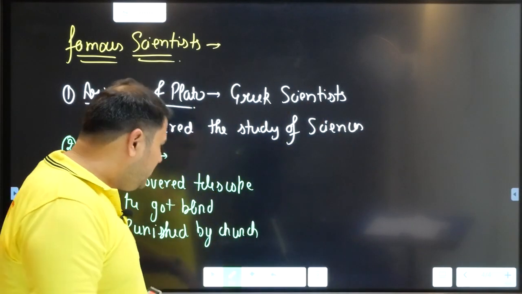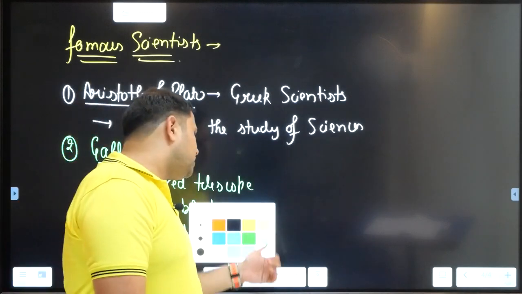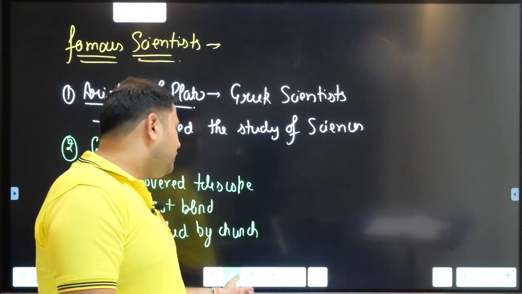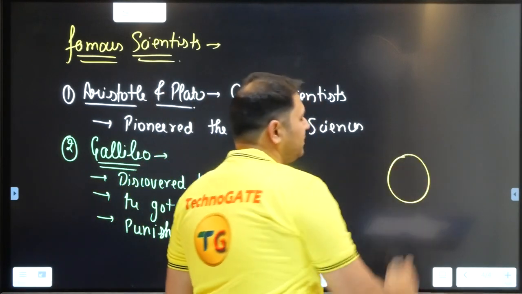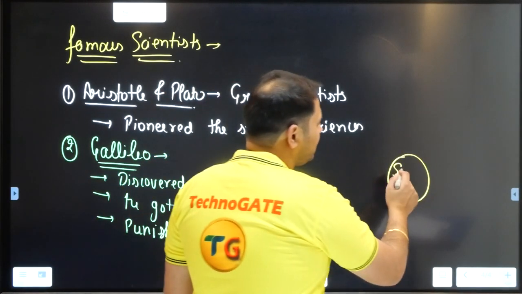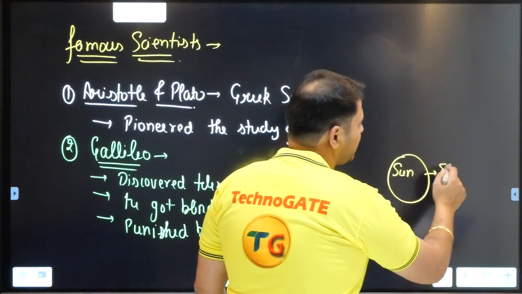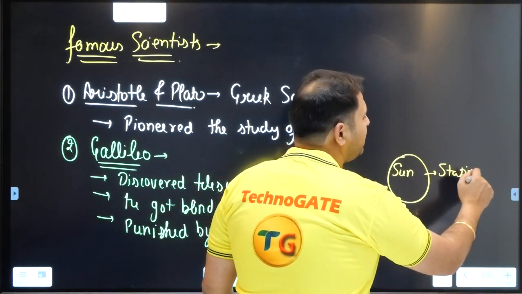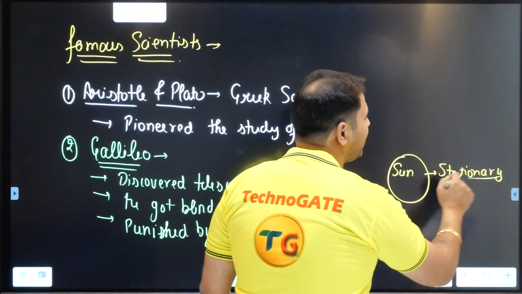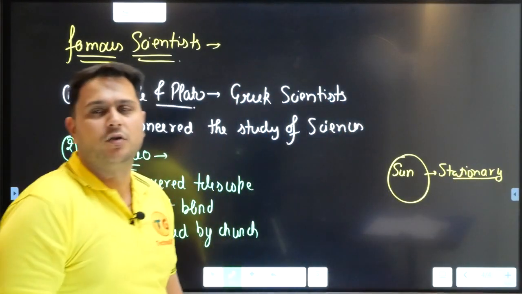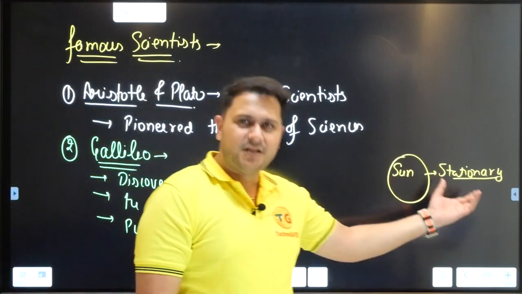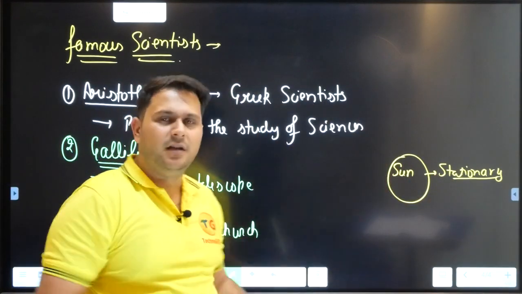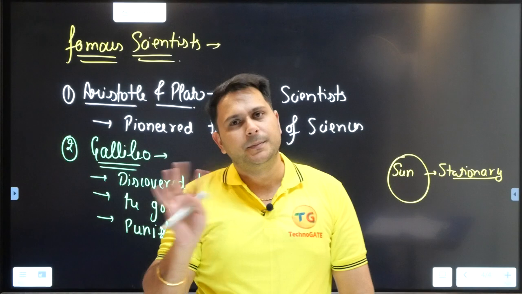Why? The reason for Galileo's punishment by the church was, Galileo said that suppose this is the sun, and this sun is a stationary object. At that time, it was unknown to the scientists whether the sun is stationary or not. But he said and proved it that the sun is stationary, whereas the church was saying that the sun is not stationary.